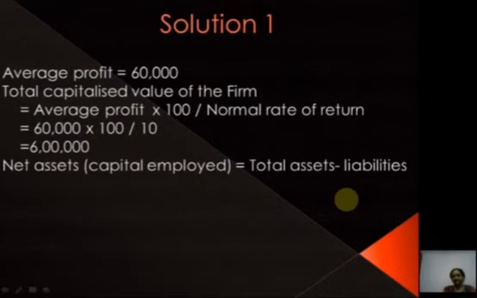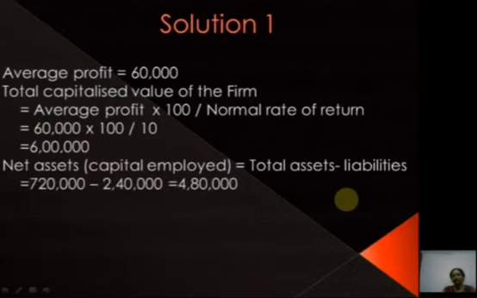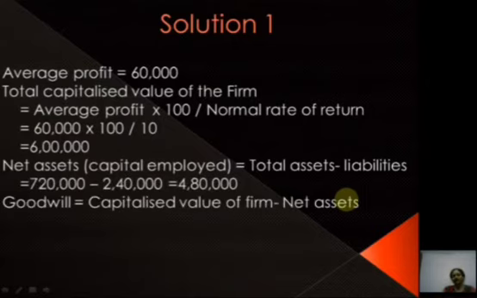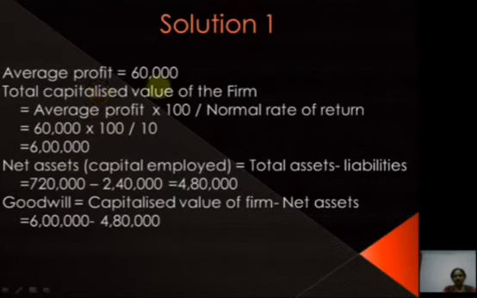Net assets means capital employed, that is equal to total assets minus liabilities, that is 7,20,000 minus 2,40,000 is 4,80,000. Now goodwill, capitalized value of the firm minus net assets, that is 6 lakh minus 4,80,000. Total capitalized value we have calculated here, that is 6 lakh and net asset is 4,80,000. Now take the difference of these two, we will get goodwill, that is 1,20,000.